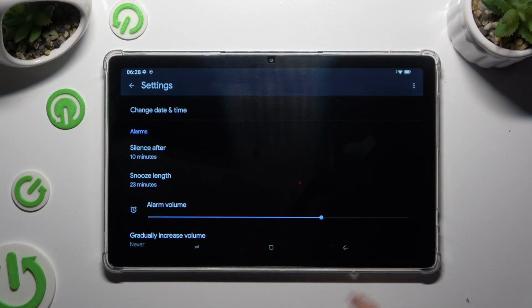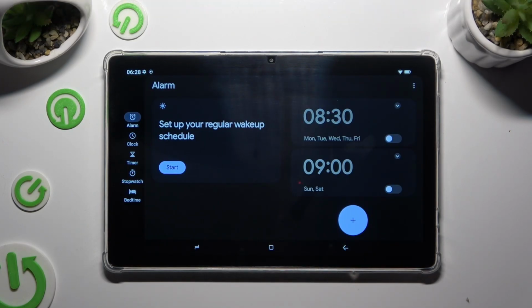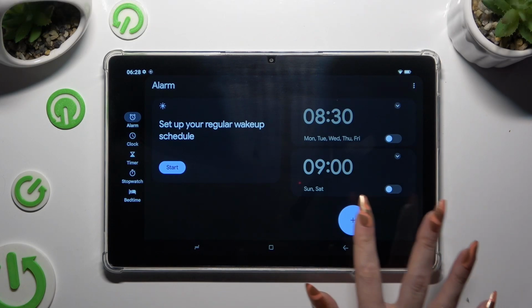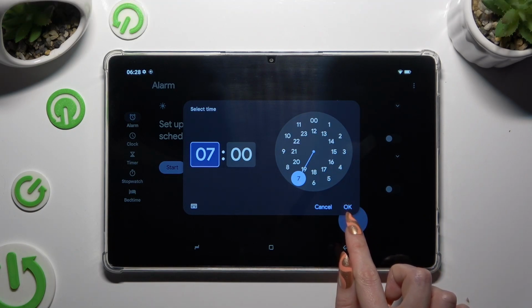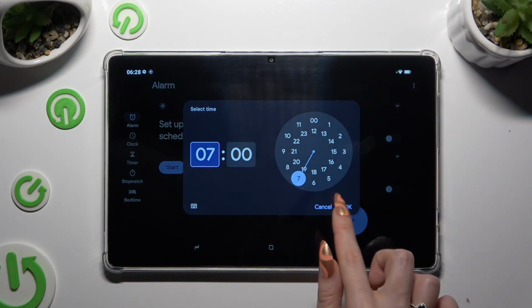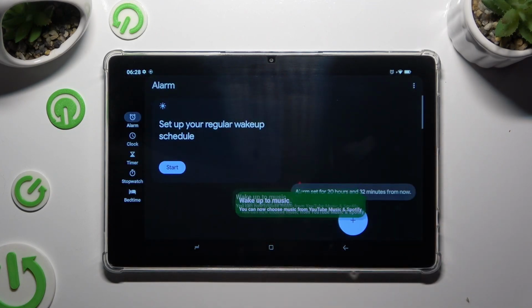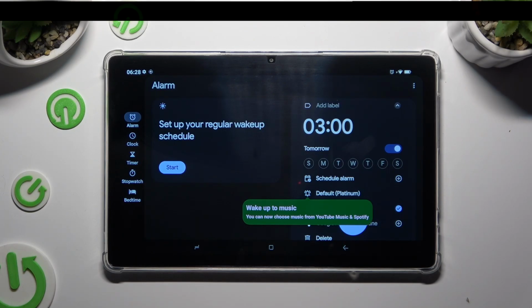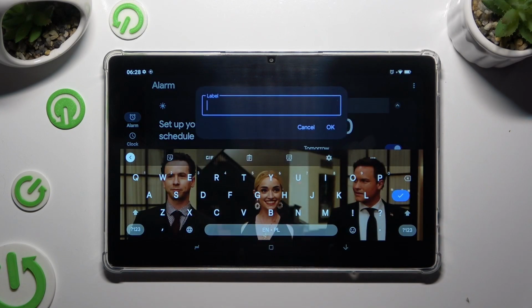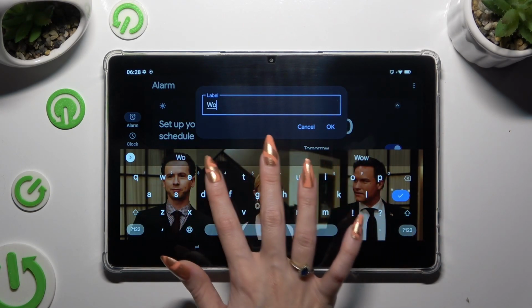When you finished, go back and click on this icon with a plus at the bottom to create new alarm. Firstly, set up an hour and save it by hitting OK in Select Time pop-up. Then adjust all of those options however you want to. At the top, you can add label and save it by hitting OK.